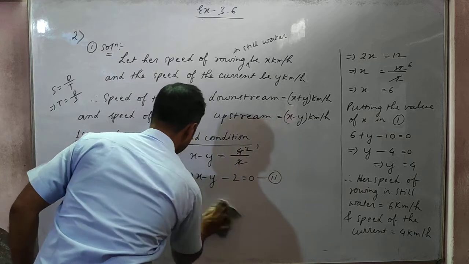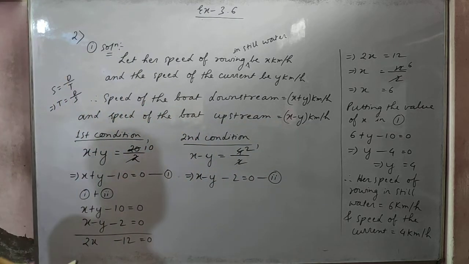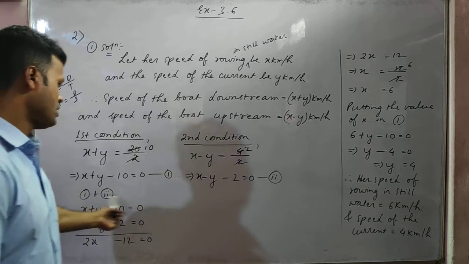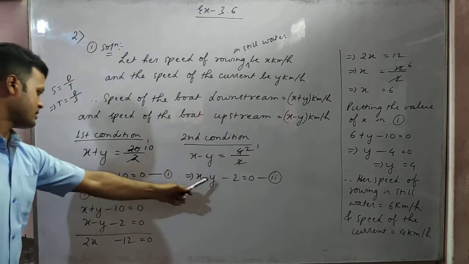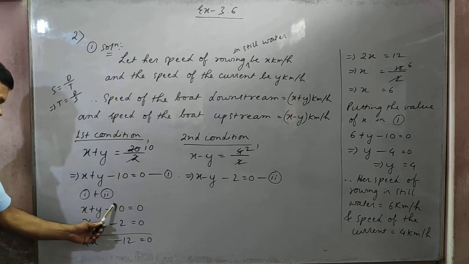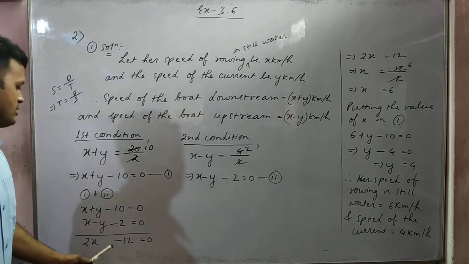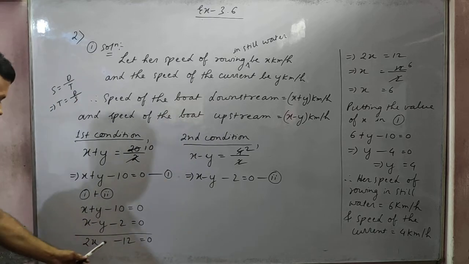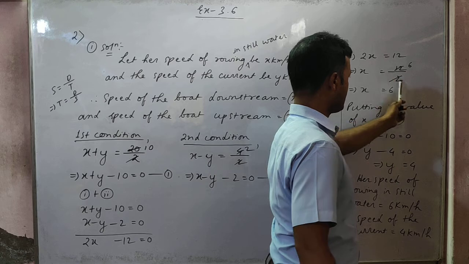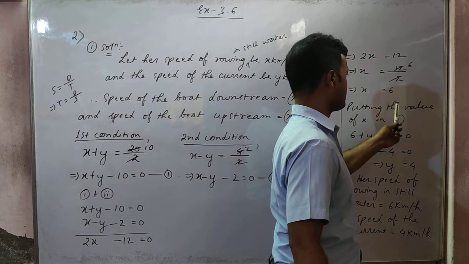Okay. So now it is very easy to solve. You see before y there is a minus sign, and here also before y there is a plus sign. Directly I have decided on elimination. Equation 1 plus equation 2. Plus y and minus y are cancelled. x plus x will become 2x. Minus 10 minus 2 will become minus 12. Minus 12 if you take to the right hand side will become plus 12. 2 is multiplied here. 2 you bring this side and cancel with 12, 6 times.